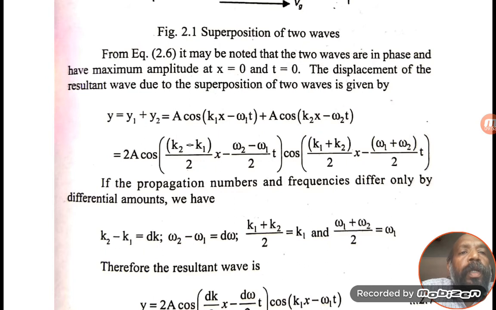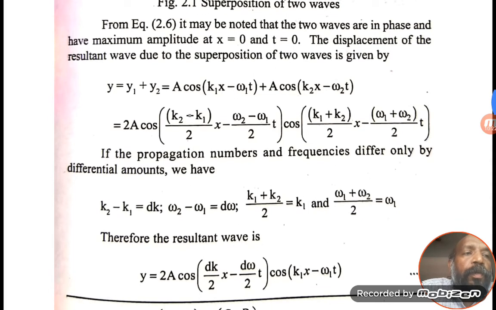So here, 2a cos((k2 minus k1)/2 x minus (omega2 minus omega1)/2 t) cos((k1 plus k2)/2 x minus (omega1 plus omega2)/2 t). Just observe this one, using the formula cos A plus cos B with (A plus B)/2. Just analyze it. If you want, pause the video and analyze whether that equation is right or wrong. You can check it by pausing the video.